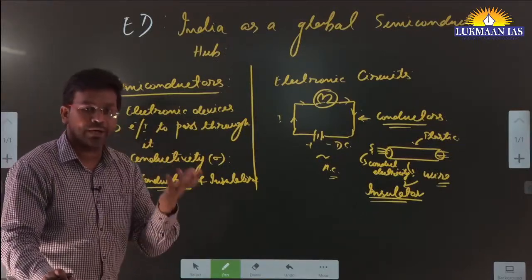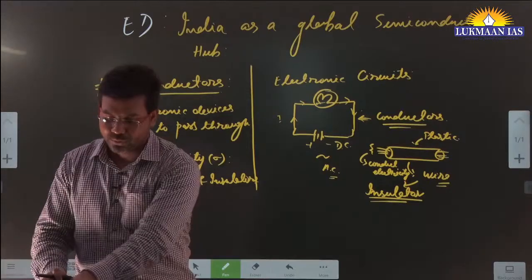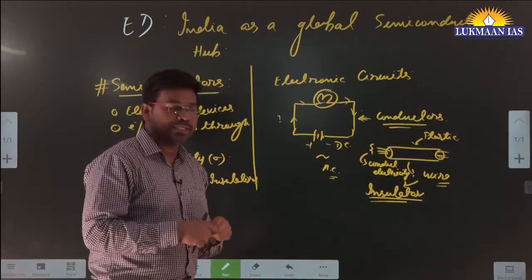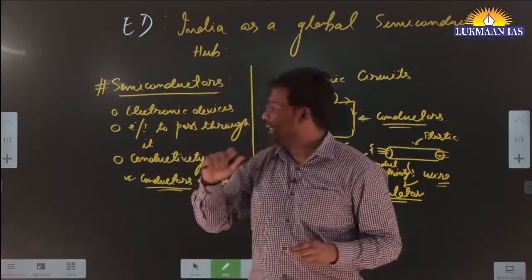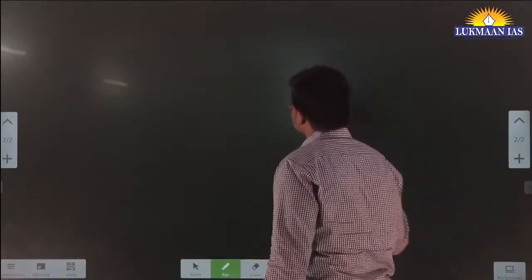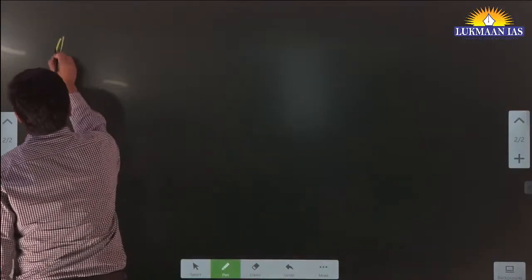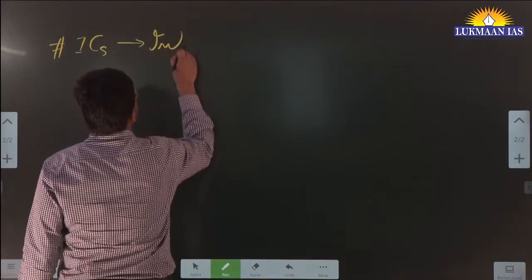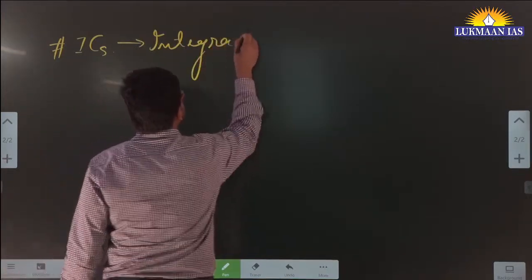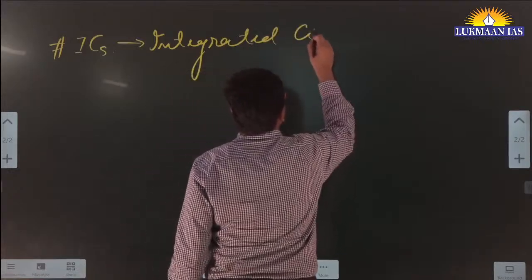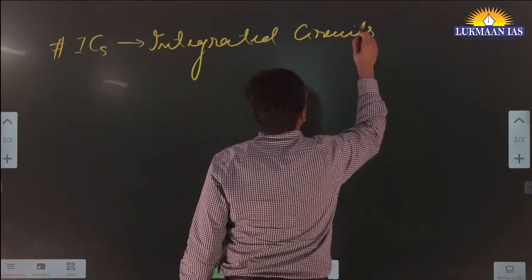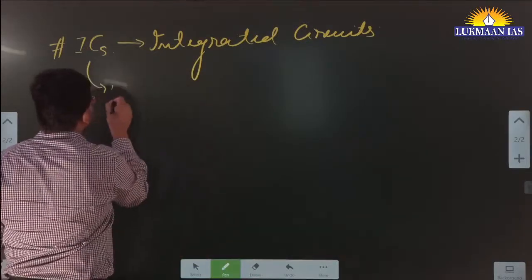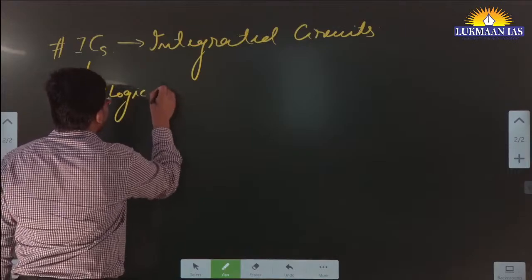applications. For example, the mobile phones or laptops that we use. Inside the laptops and mobile phones, we have integrated circuits. What we have inside laptops and mobile phones is something known as ICs. ICs stands for integrated circuits. These integrated circuits have many logic gates inside them.